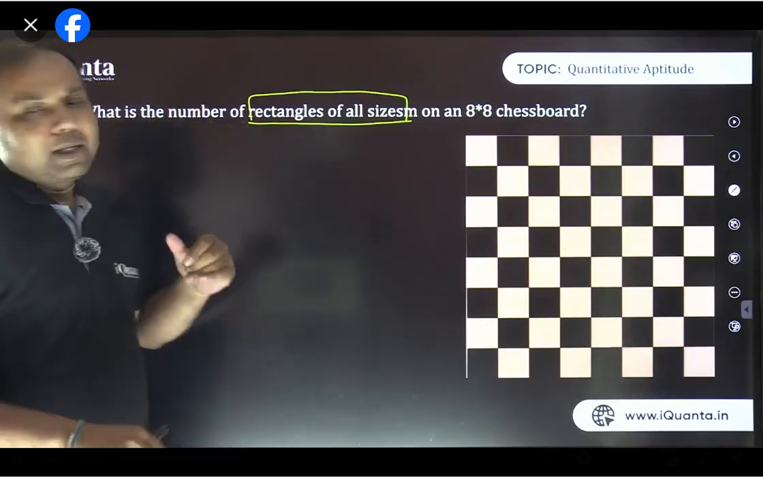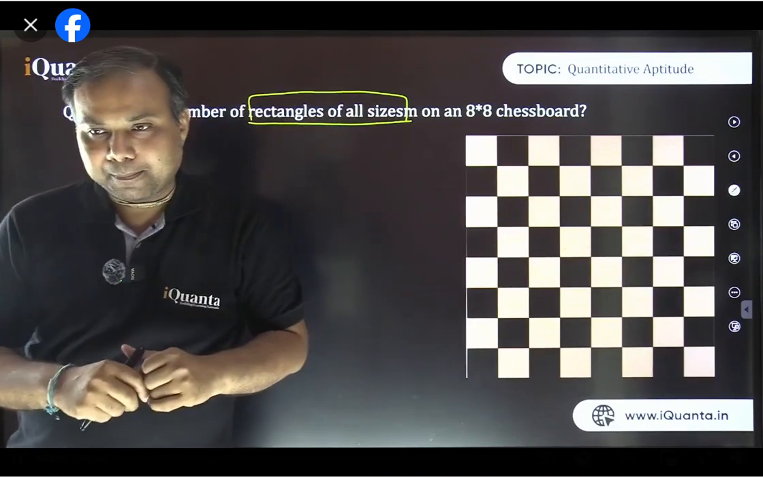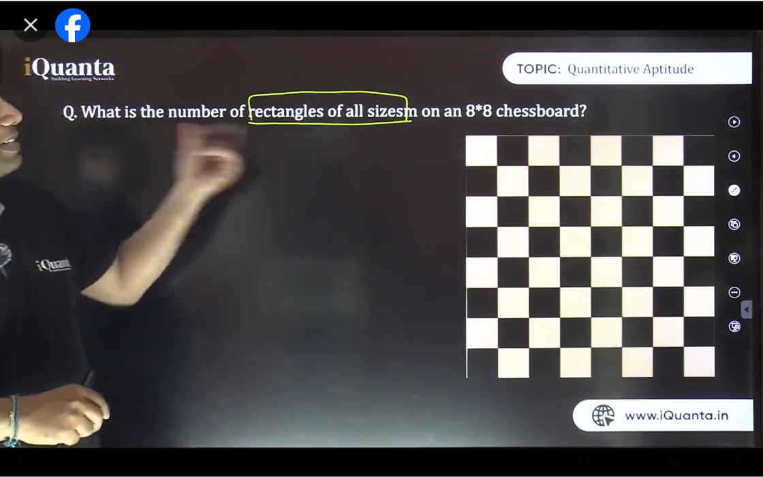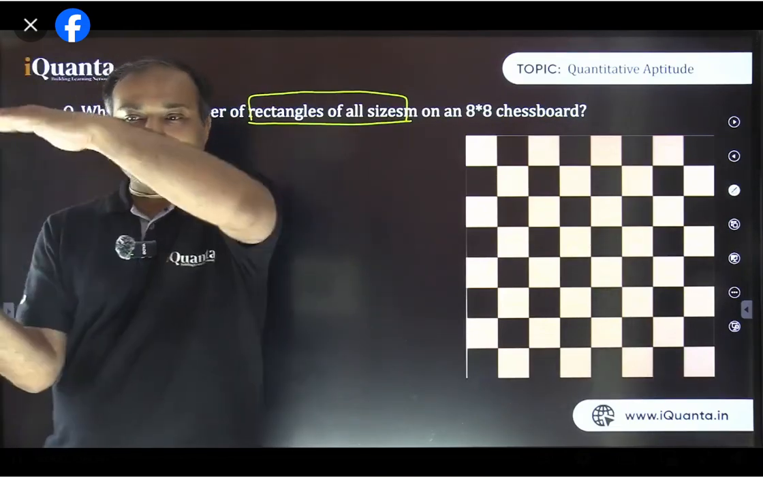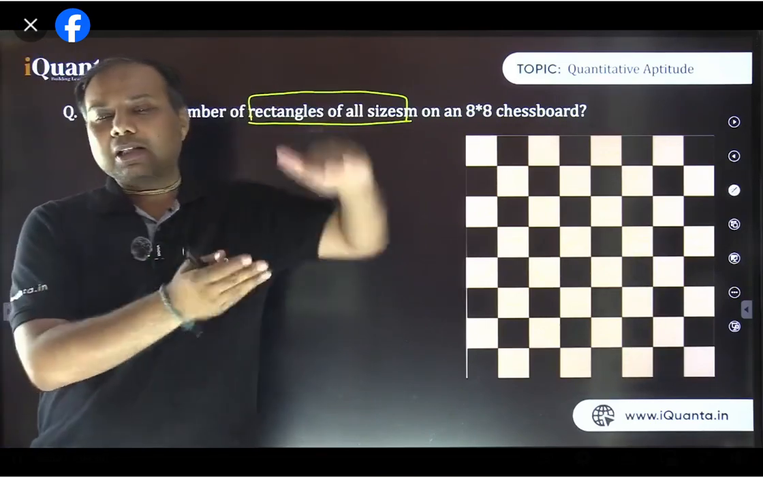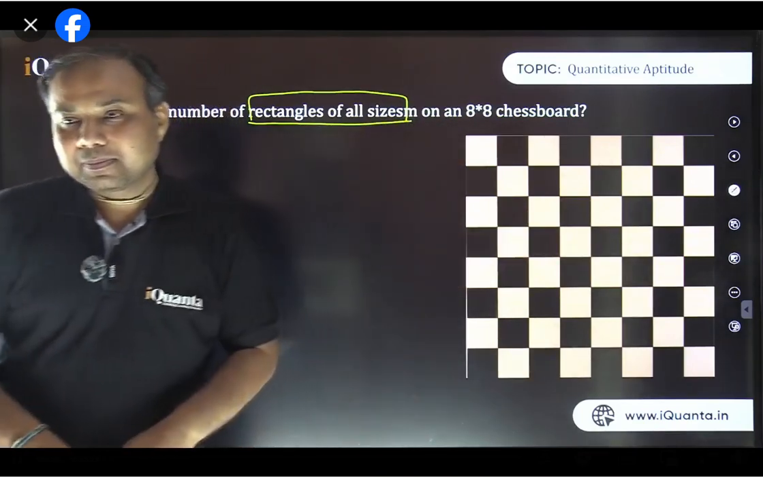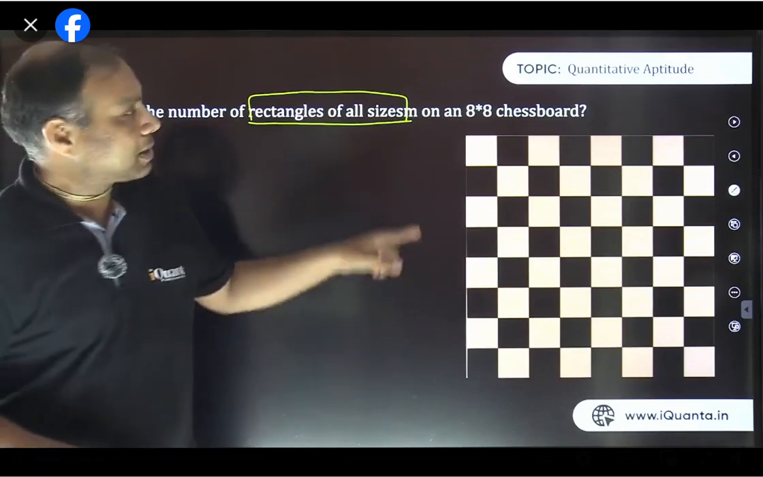To get a rectangle, you need 2 vertical lines, isn't it? And you need 2 horizontal lines. Listen carefully. To get a rectangle, we need 2 vertical lines and 2 horizontal lines. And the intersection of those 2 vertical and 2 horizontal lines will give you exactly one rectangle. Can you identify how many vertical lines are available here in this 8 by 8 chessboard?